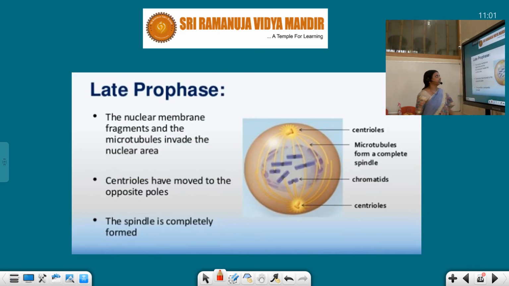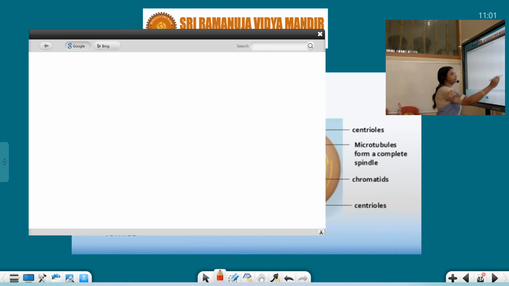Here also you can see the same thing which I explained to you. This is an animal cell, because here 2 centrioles are present. I am showing both animal cell and plant cell. First you saw the centriole is not there, so that was the plant cell. Here you can see the centriole is there, that is the animal cell. The nuclear membrane fragments and microtubules invade the nuclear area. Centrioles have moved to opposite poles. Here you can see the centrioles move. The spindle is completely formed. So spindle fibers are formed.